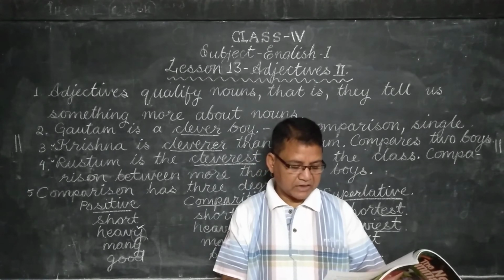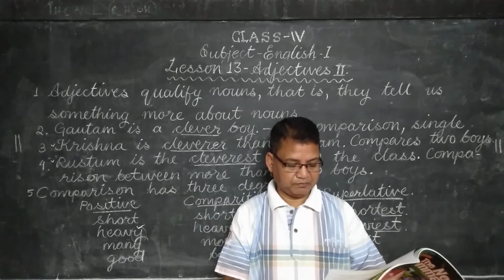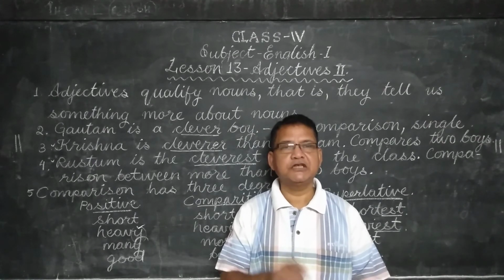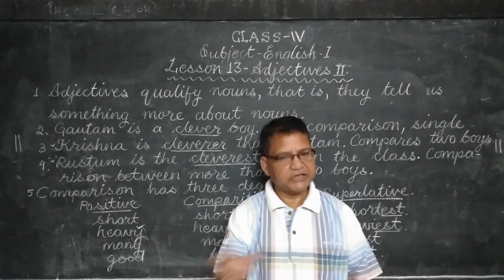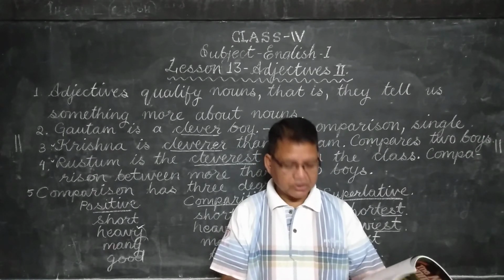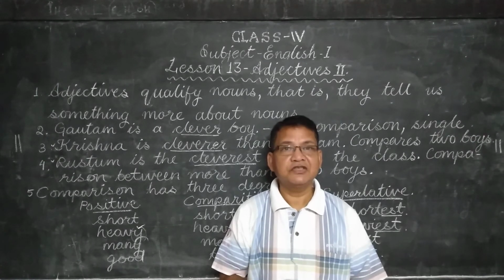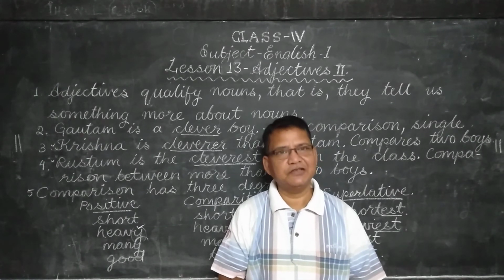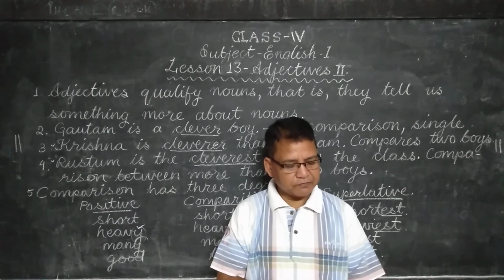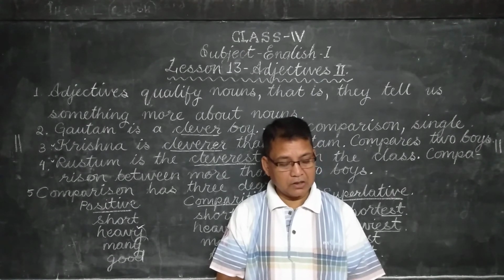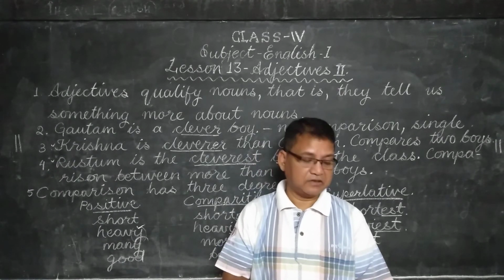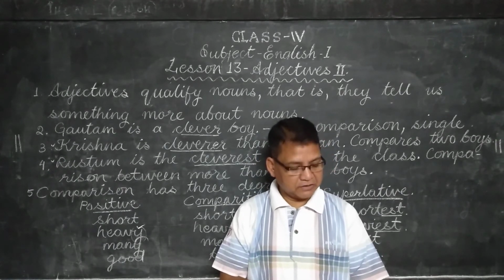Now we use as positive. John is as tall as Jack. It is positive degree. Both are equal, so there is no comparison. Okay. Then Hari is not as polite as Sam. As is called positive degree. We use than after the comparative. Taller than, older than, more sincere than, more difficult than.